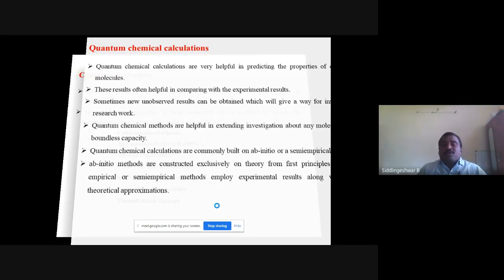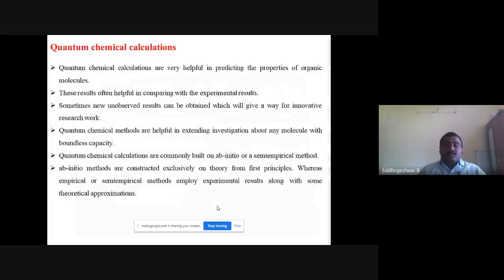To support our experiment, we have also tried to mimic the experimental results by using quantum chemical calculations. Quantum chemical calculations are theoretical methods. With the help of that, we can calculate many photophysical properties of an organic molecule theoretically without doing any experiment. There are many methods and many basis sets available. It is a little bit time consuming, but it can be done easily by sitting at home without traveling too much, and it gives accurate results. We can even predict some new molecules with the help of quantum chemical calculations.